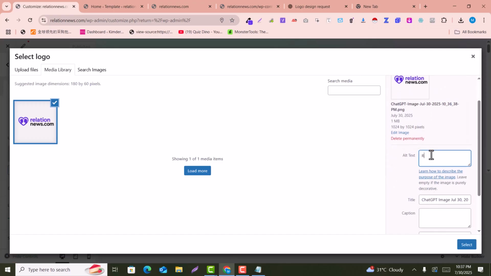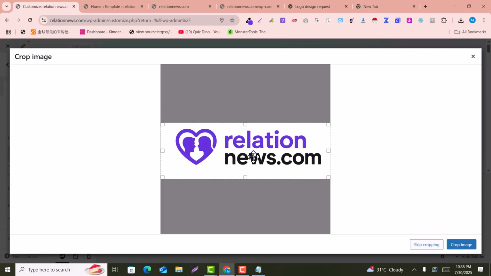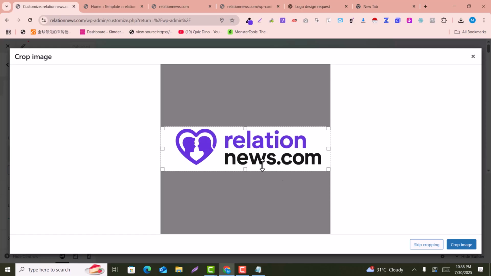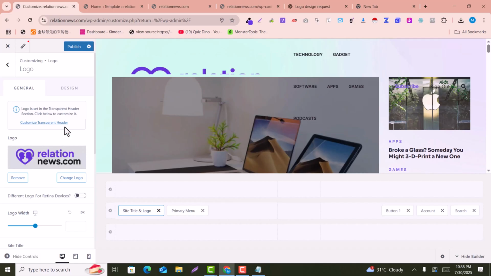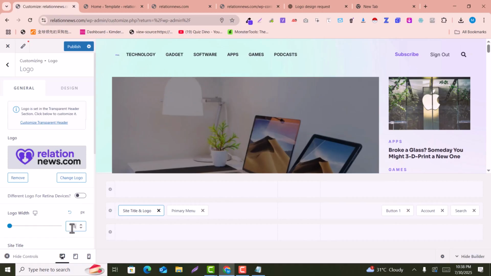So here I just say relation news logo, because this is the alt text that represents our logo. It will ask you to crop the logo, so definitely we need to crop, because the given one is the bigger one. So I just crop this here and here. Just click on crop image, so it will fit on the screen. You can see this is too much. So for logo width, I select 168.